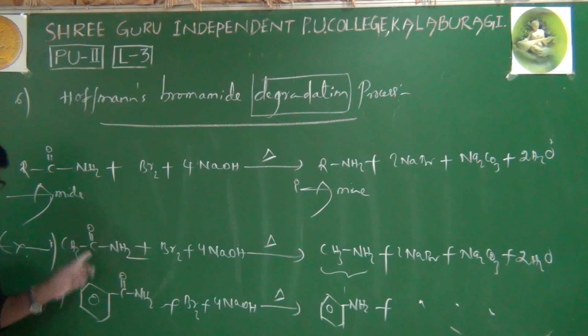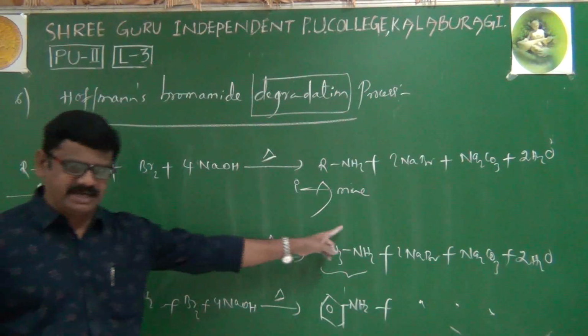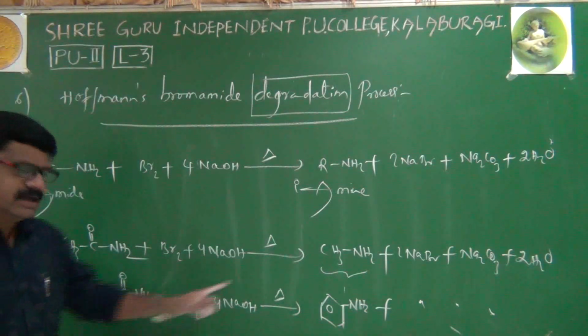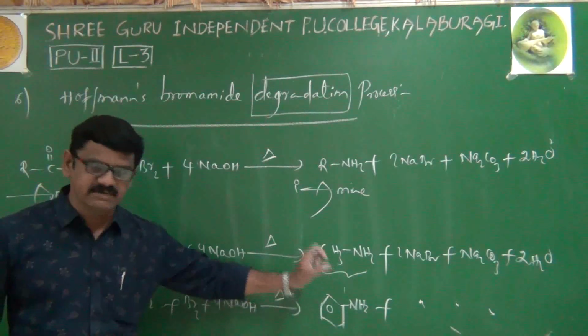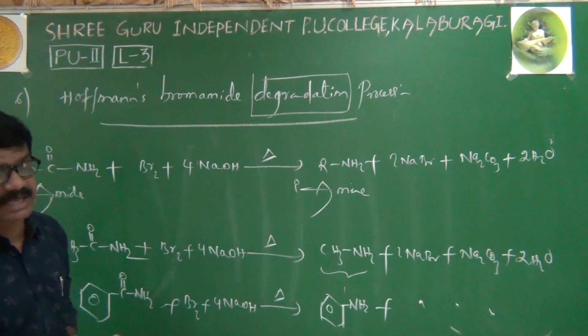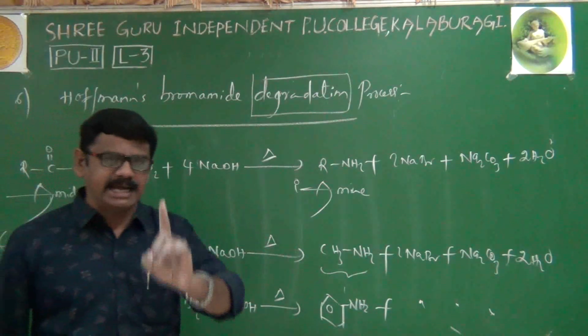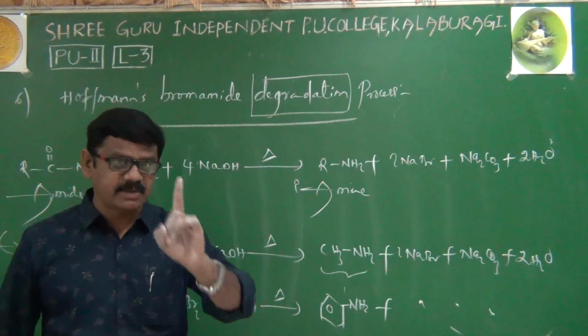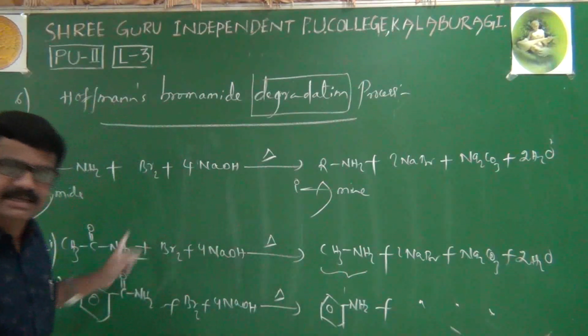One is an aliphatic amide, one is an aromatic amide: acetamide, benzamide. If you take acetamide, you will get methylamine. If you take benzamide, you will get aniline. Means the corresponding primary amines are obtained with 1 carbon atom less than the parent amide.